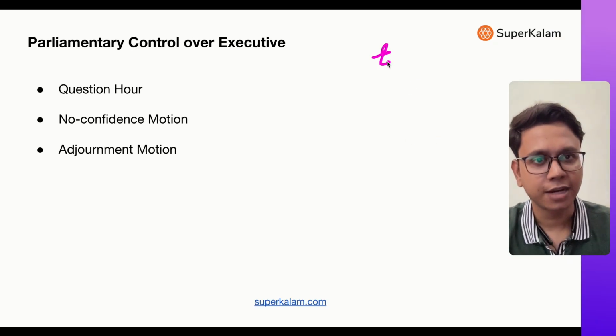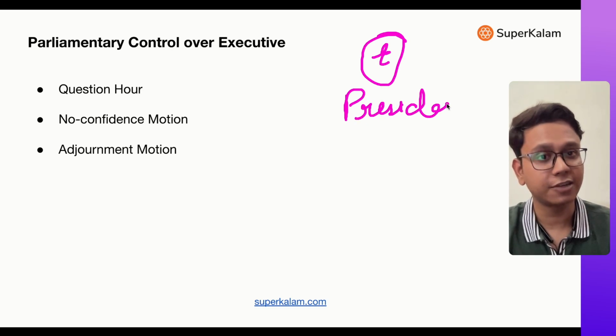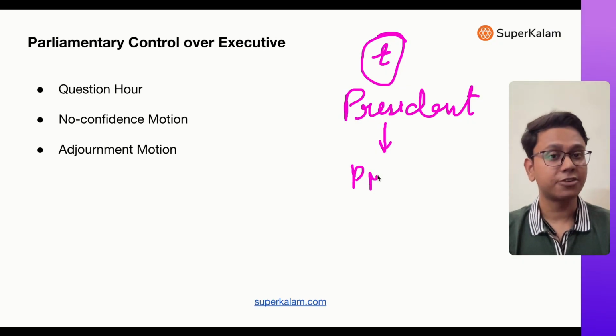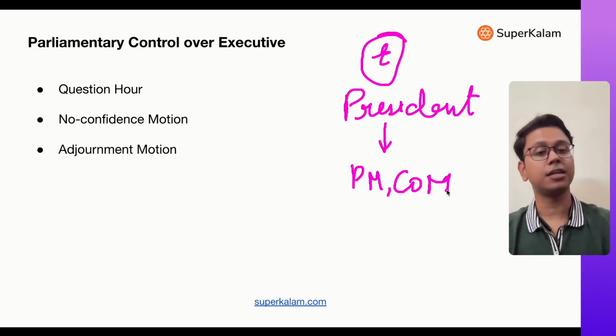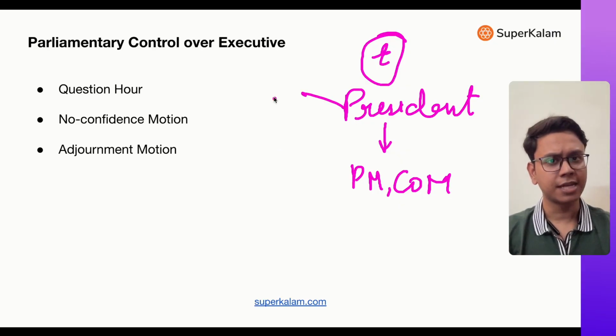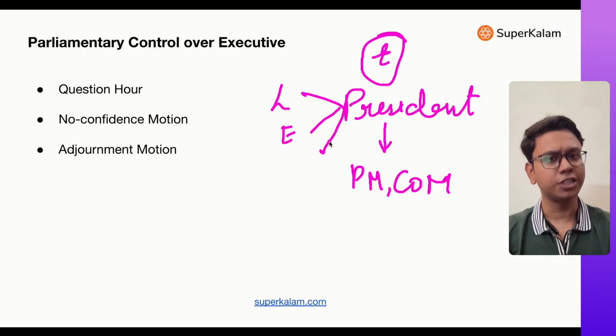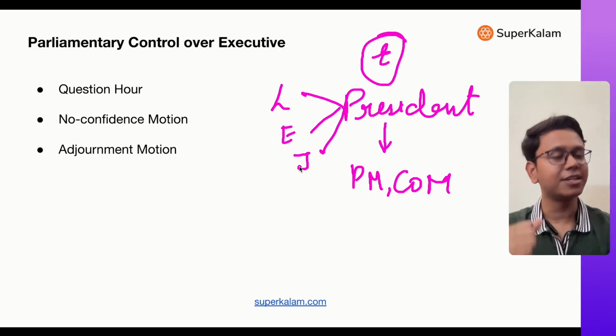Now in the executive, I covered that there is a President. All executive decisions are taken in the name of the President. The first important thing: the Prime Minister and Council of Ministers advise the President. All decisions by the President are taken on their advice. Then I talked about various functions of the President: legislative, executive, emergency, and judiciary functions. Basically, all these functions of the President are exercised on the advice of the Prime Minister only, right?